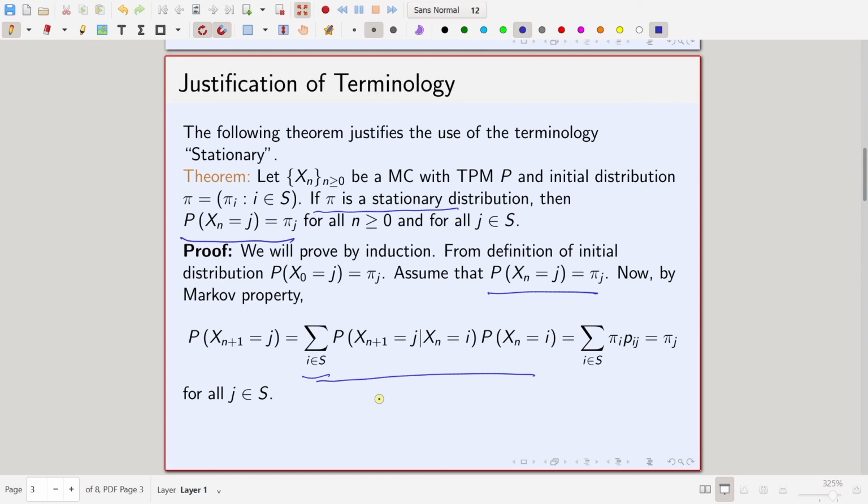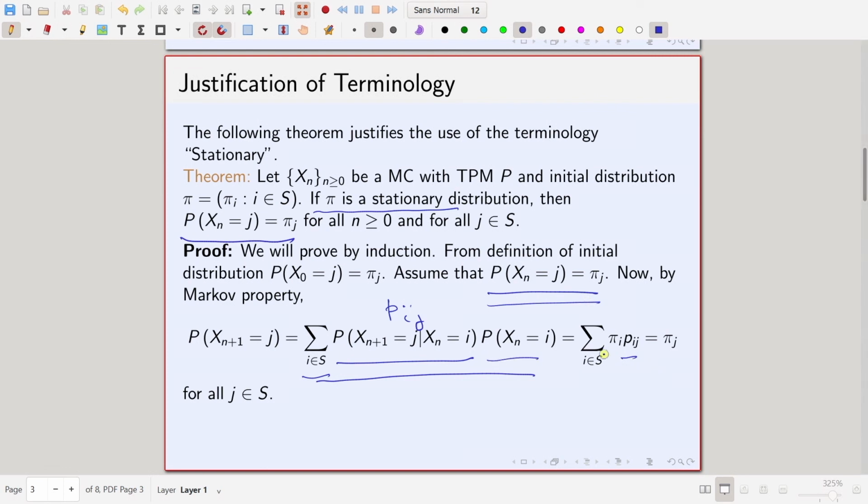But now, we will use the Markov property. We know that X_n is a Markov chain. So, probability X_{n+1} equal to j given X_n equal to i is nothing but P_ij, the transition probability matrix of the Markov chain. And probability X_n equal to i is pi_i by the induction hypothesis, since you have assumed that probability X_n equal to j is pi_j for all j.